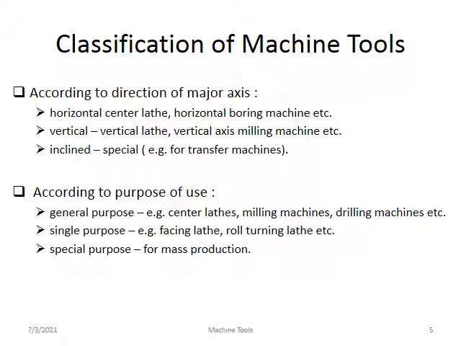This is the first point. Second important point is according to the purpose of use. You can classify it into three categories: general purpose, single purpose and special purpose. General purpose means almost all machines in workshops, industries and factories, like the center lathe, also called the engine lathe, which is the most popular, and milling machine, drilling machine, planing machine, shaper machine. Single purpose means, for example, the wheel turning lathe and roll turning lathe. And special purpose is used for mass production.